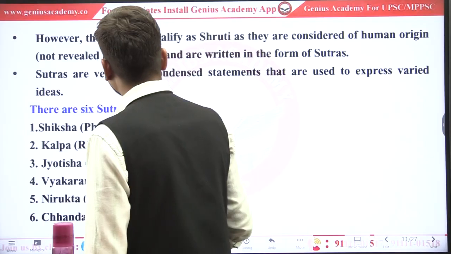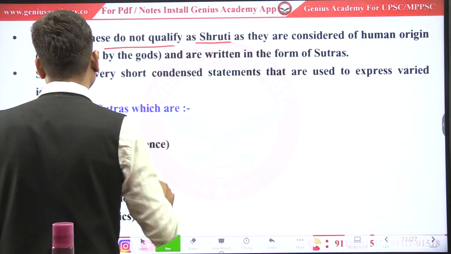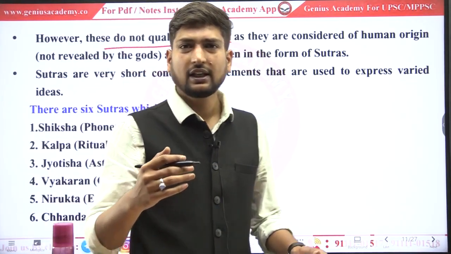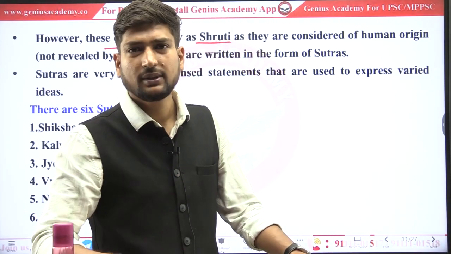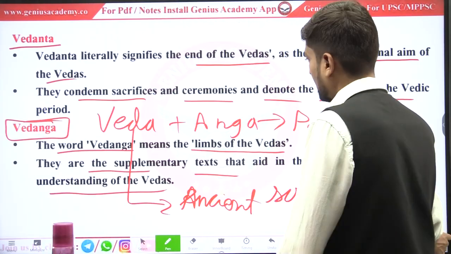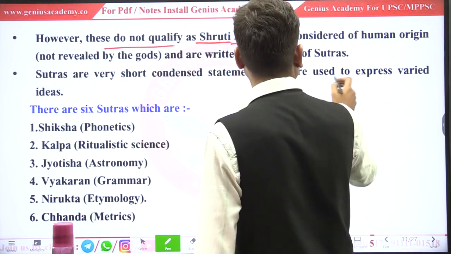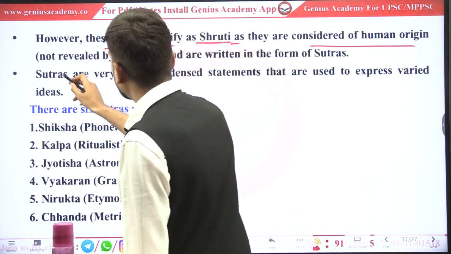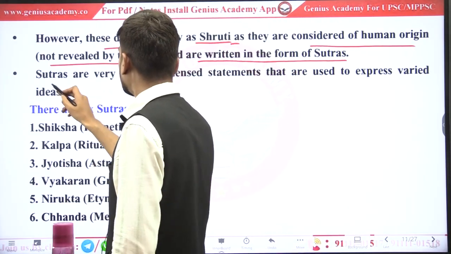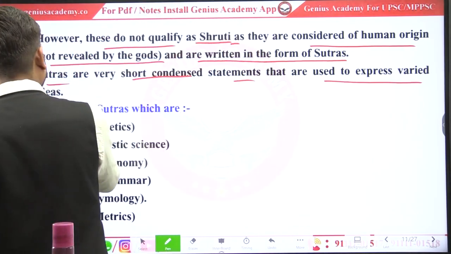So let's see next further. These are not qualified as Shruti. श्रुति एक तरह से ओरली हम एक जगह से दूसरी जगह को कुछ भी ट्रांसफर करते हैं, उसको श्रुति कहते हैं. तो जो वेदंगास हैं उनको श्रुति नहीं कहेंगे. It is considered as human origin, not revealed by gods, and is written in the form of sutras. Sutras are very short condensed statements that are used to express varied ideas.